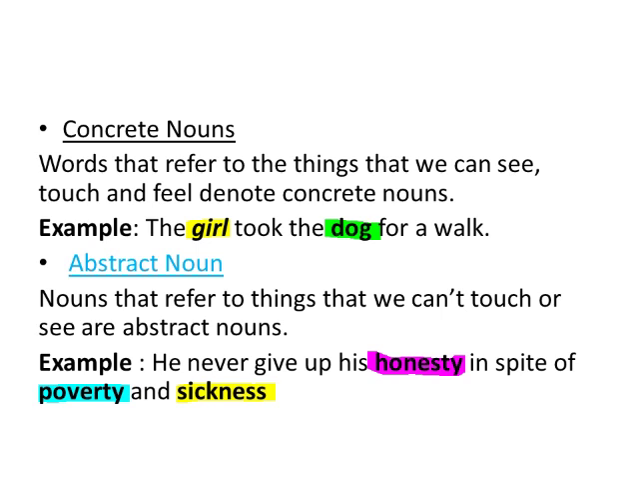In spite of poverty, the next word is poverty and sickness. Poverty is an abstract noun. Why? Because we can't touch and see poverty. Likewise, sickness, we can't touch and see sickness. We can feel it. So the basic difference is this. The words which refer to the things that we can see, touch and feel, they are called concrete nouns, and the words that refer to the things that we can't touch or see, such type of nouns are called abstract nouns. So this is the basic difference between concrete noun and abstract noun.